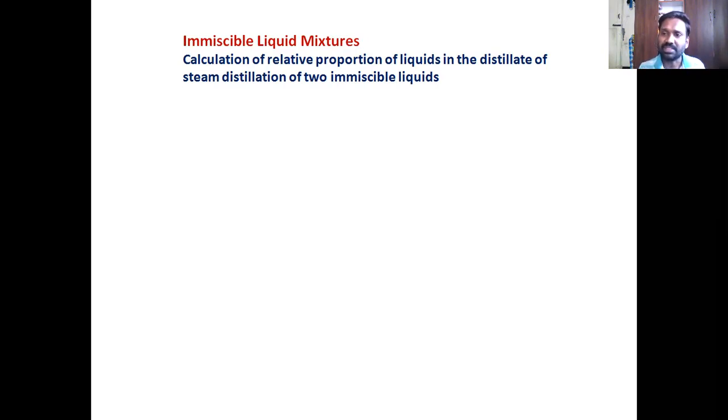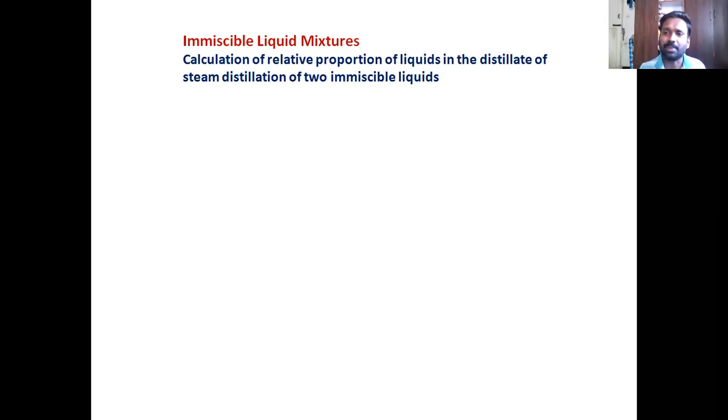What was the point previously we discussed in immiscible liquid mixtures? Or if I can quickly go through the points we discussed. One is that immiscible liquids are characterized by mutual immiscibility. Is it not? Two solvents do not mix with each other, and then you take them in a separating funnel, you have two layers.